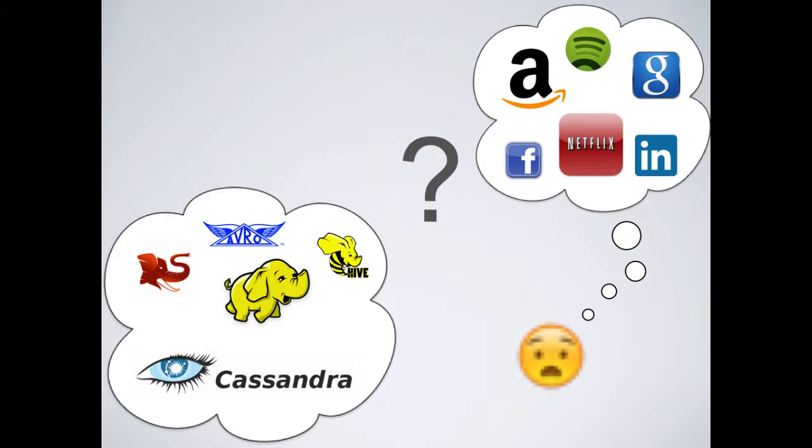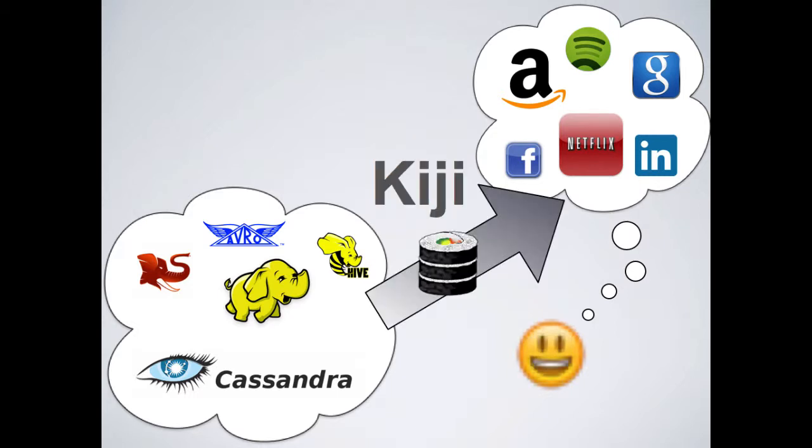And with this in mind, to help bridge this gap, we developed this open source Kiji project. And it's not enough to get you from Cassandra and Hadoop to being Netflix. But the idea is that it has a lot of components there that can help you avoid reinventing the wheel and building out a lot of the functionality I just described to you, and let you get a head start building whatever kind of functionality is specific and unique to your application.